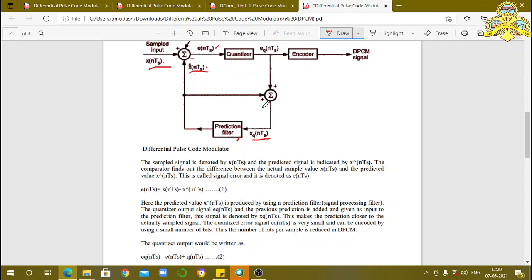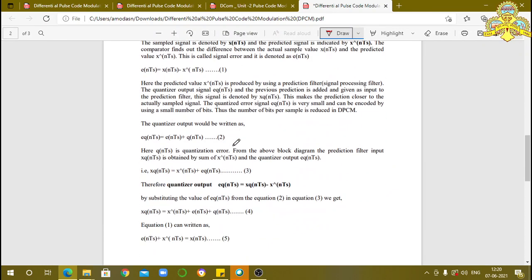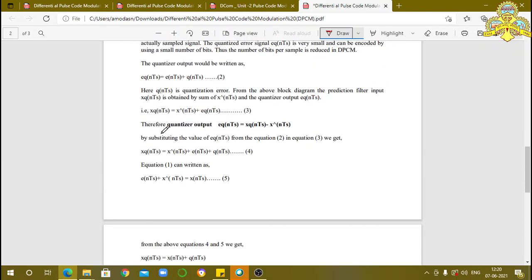These two are added and that is xq(nTs). Therefore, xq(nTs) is equal to x̂(nTs) plus eq(nTs). You know that eq(nTs) is equal to e(nTs) plus q(nTs).